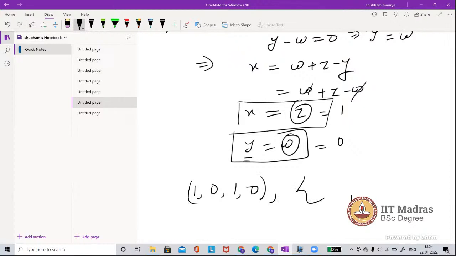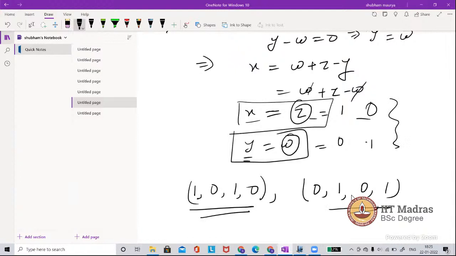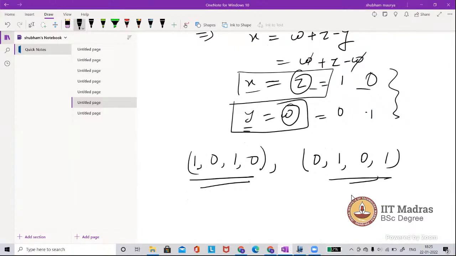The second thing is to put the second one as 1 and the first one as 0. So here x is 0, y is 1, z is again 0, and w is 1. So you got two vectors using this, as sir did, hope you saw in the video. Now if you check, these two vectors are actually linearly independent. You can check easily.